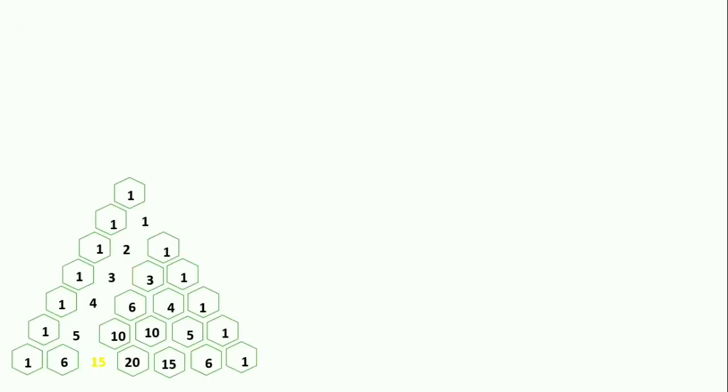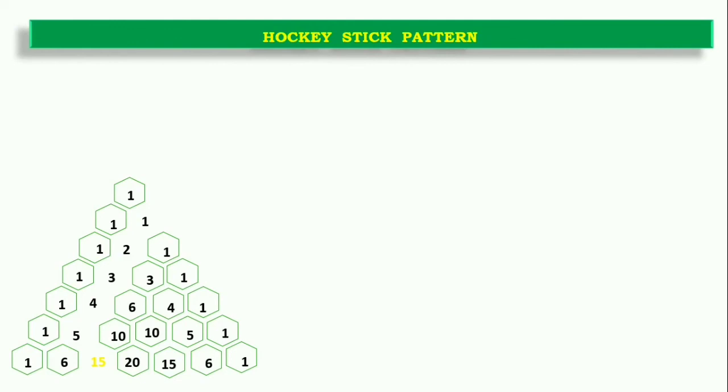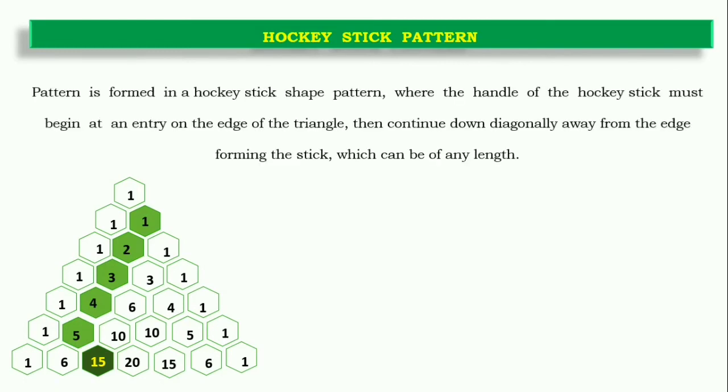Now we will see that the hockey stick pattern is satisfied in both triangles. The hockey stick pattern is basically the addition of a diagonal up to a particular number, whichever we want, and it will give the sum of the series to the southeast of the element. For example, if I add 1, 2, 3, 4, 5, the addition of this will give rise to 15, which forms a hockey stick pattern, just like a hockey stick. So this is called a hockey stick pattern, and the arm will be the diagonal.